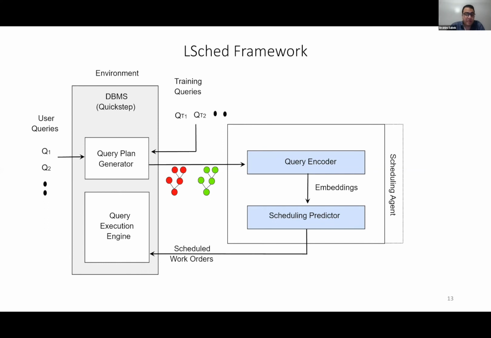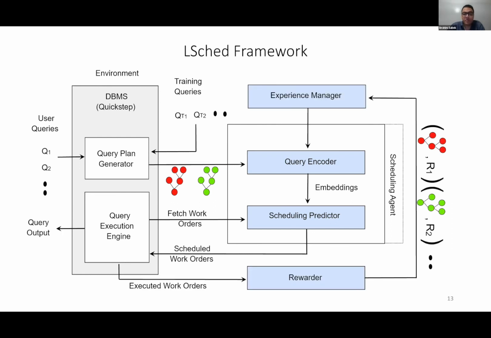Once an operator finishes or a thread becomes available, the query execution engine will send a signal to the predictor to fetch another set of work orders, and then the predictor will schedule the next wave of work orders. Once a query finishes, it returns the output to the user. In parallel, it also takes the executed work orders, rewards them, and stores them in the experience manager in order to train the agent in the future.